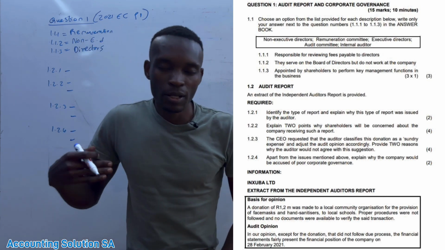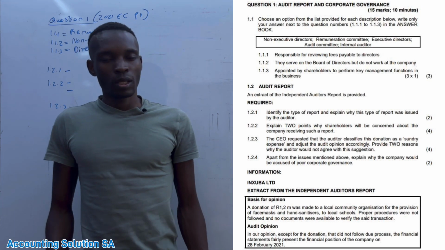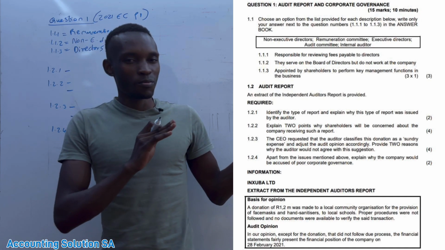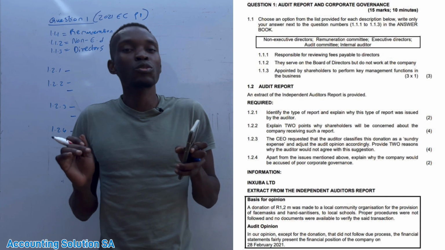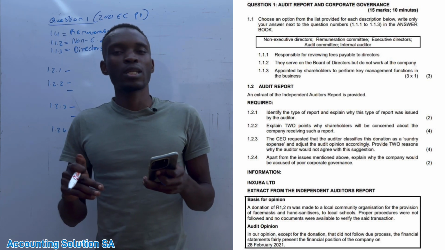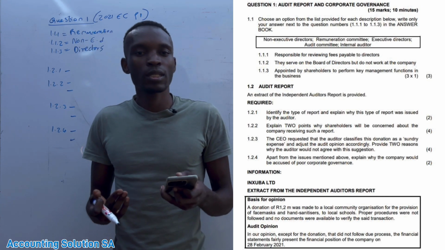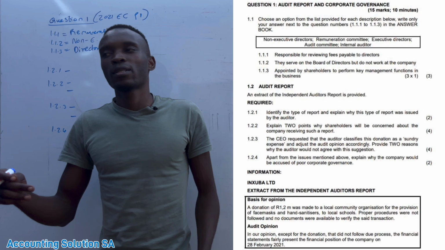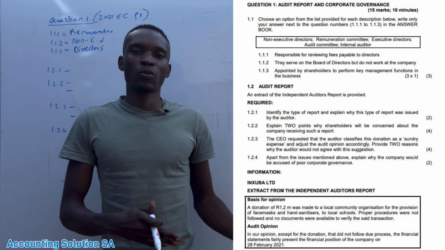Guys, if a company is doing a donation, they must ask for approval from the government or from SARS or from any institution that does approval of donations, so that they can know that this donation exists. Okay, you don't just go and give people and say, I have given to people, it's a donation.